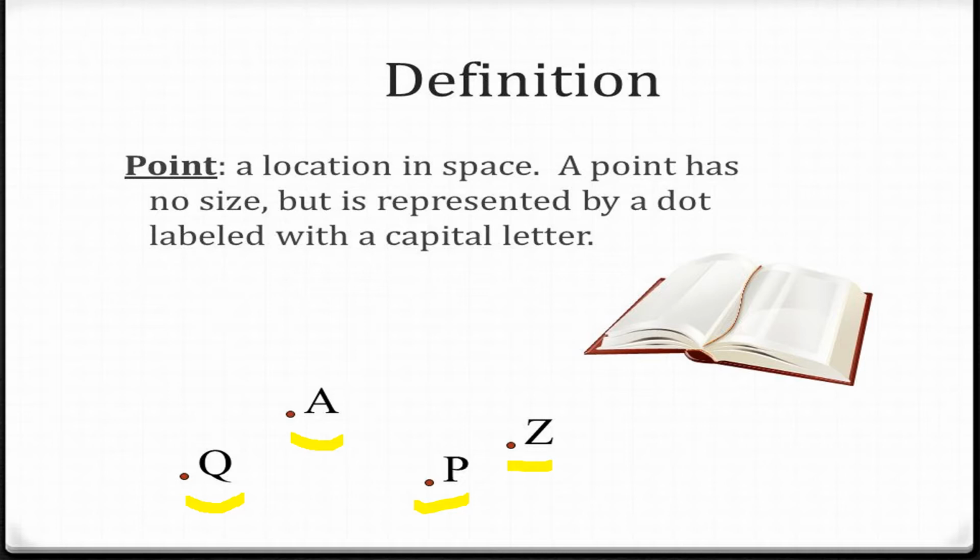So what we learned? We have learned dots are labeled with capital letters. So a point has no size, which means no length and no breadth. It has no dimension.